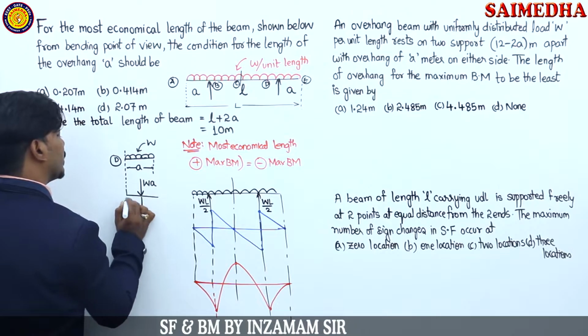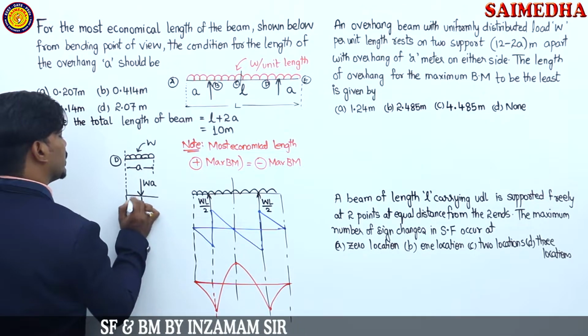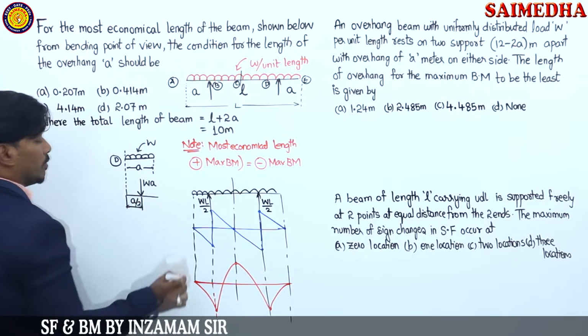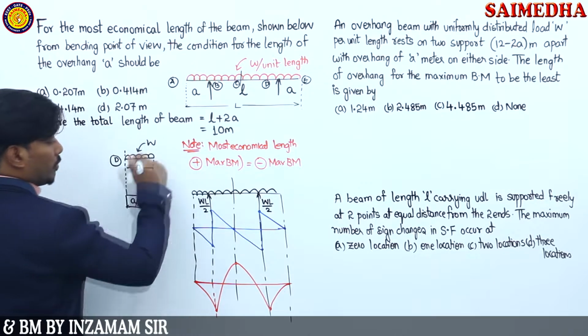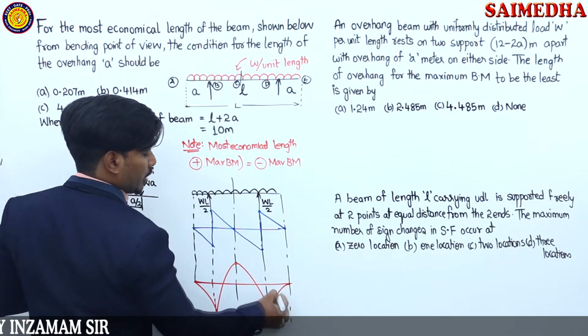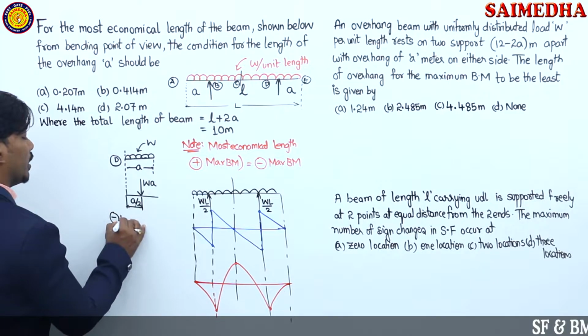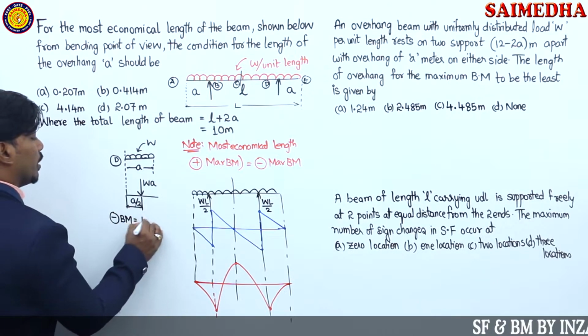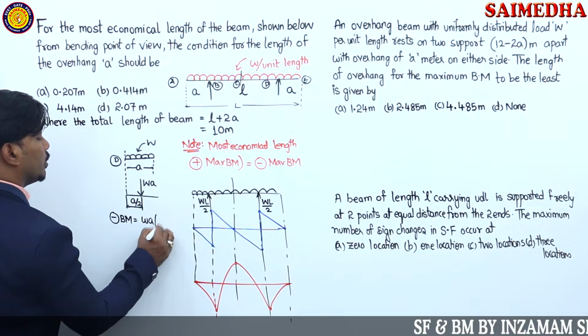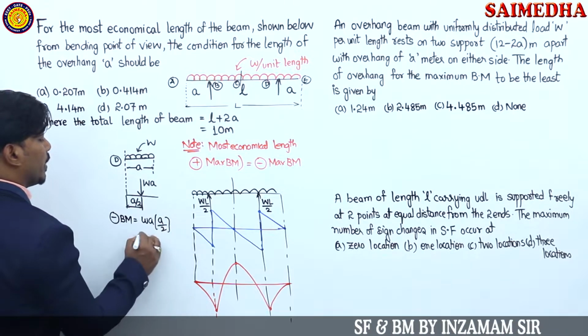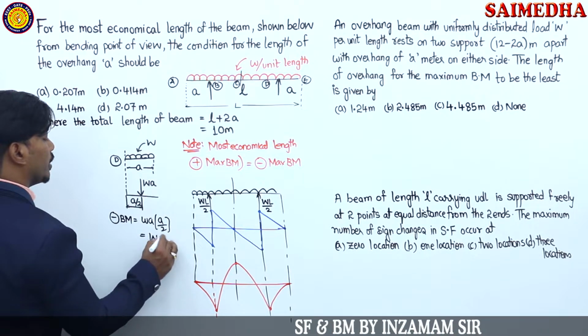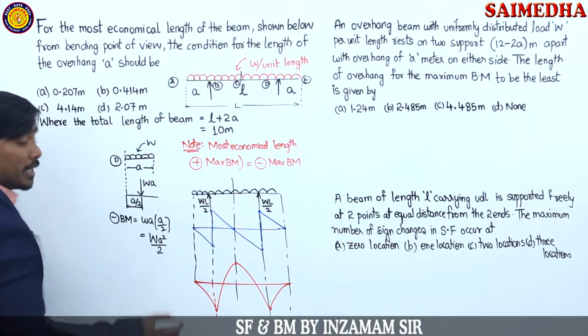Where it is going to be acting at the center. Where is the center, guys? A divided by 2. So now this is going to give you negative bending moment. What is the negative bending moment going to become now? Negative bending moment will be equal to WA by 2, WA into A by 2. That is going to become WA square divided by 2. This is the negative bending moment.